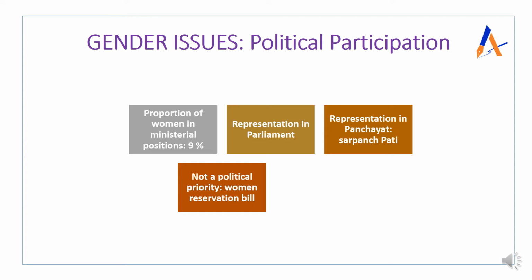Next issue is that it is not a political priority. Why? Because in order to increase women's representation in parliament, there was one bill which was introduced, the women reservation bill, and this bill envisaged that 33% of seats should be reserved for women in the parliamentary seats. But this is not a political priority. Even this bill has lapsed. So you can understand the status of political priority with respect to the representation of women in parliament.